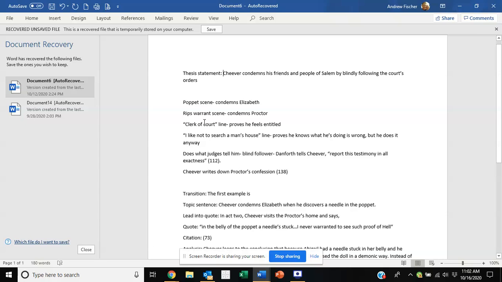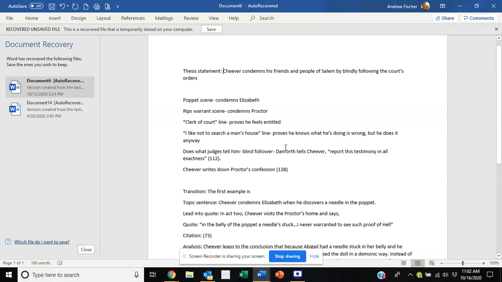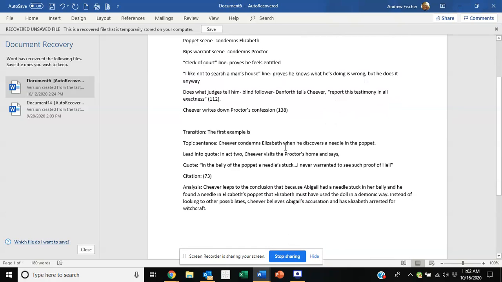He has a line in the play that he's the clerk of court, and I'll prove that he feels entitled, and that is how he's blindly following the court's orders, and so forth. So anyway, I only need 3, but I've generated a number of them. And down here, I have established my first paragraph.